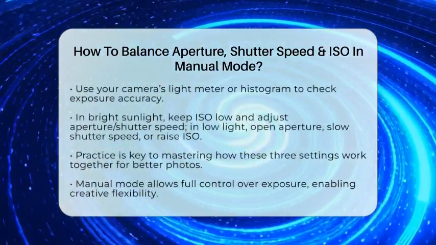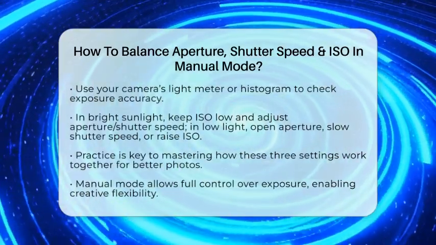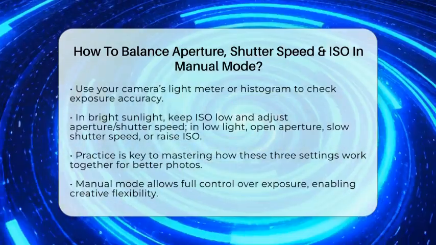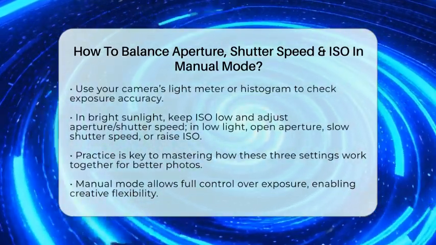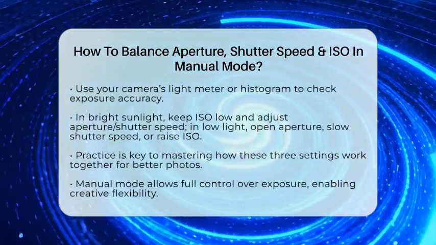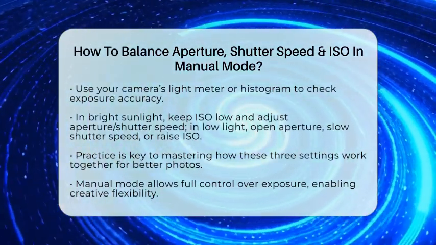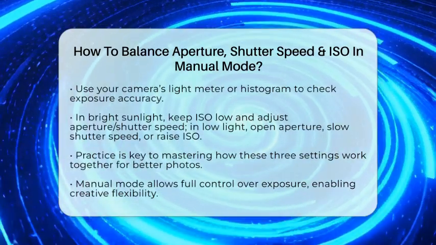Use your camera's light meter or histogram to check if your exposure looks right. Remember, in bright sunlight, keep ISO low and adjust aperture and shutter speed to control exposure. In low light, open the aperture wide, slow down the shutter speed if motion blur is okay, or raise ISO.